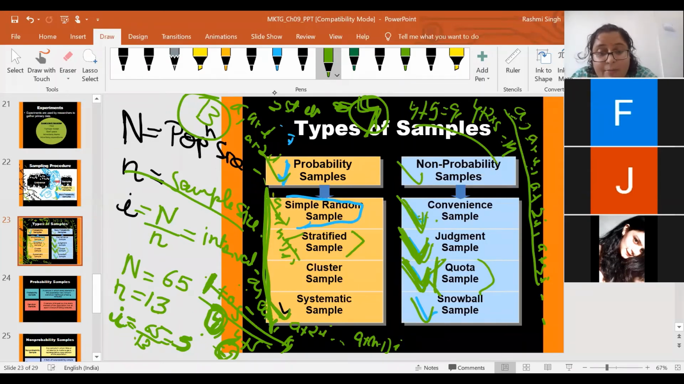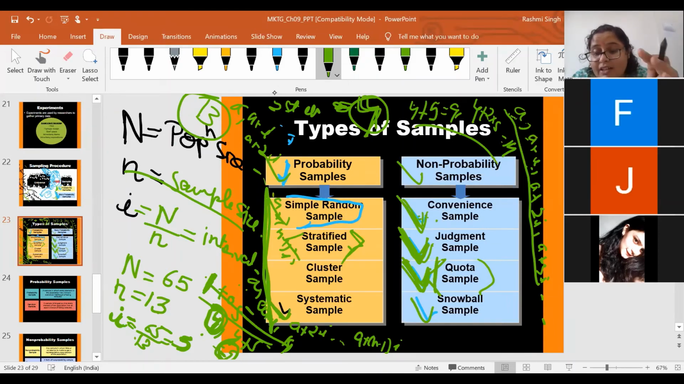So next time if somebody asks you what is the difference between stratified and quota sampling, or sometimes in the exam there is a direct question, what is the basic difference between stratified and quota? The first difference we will write: stratified is a type of probability sample, quota is a type of non-probability sample. It is also known as two-step judgmental sampling.